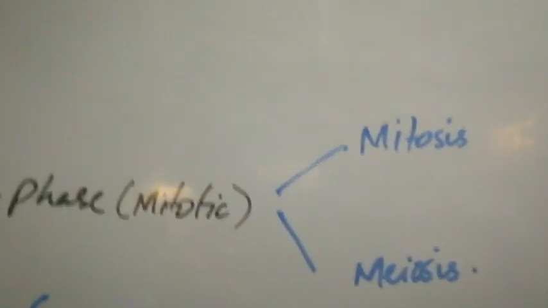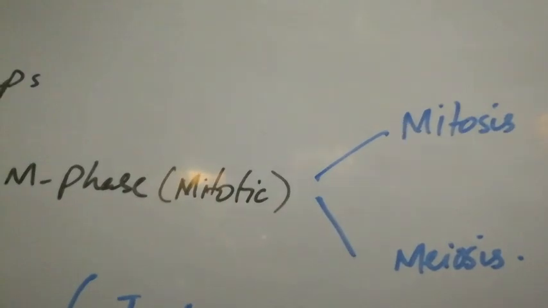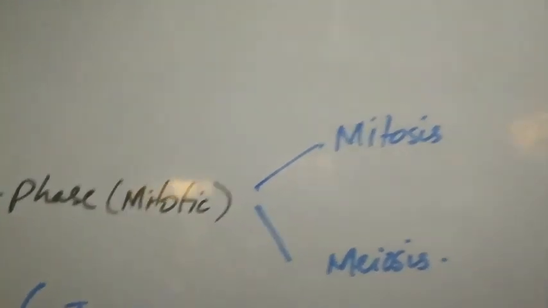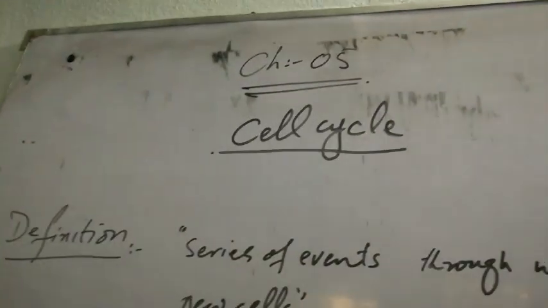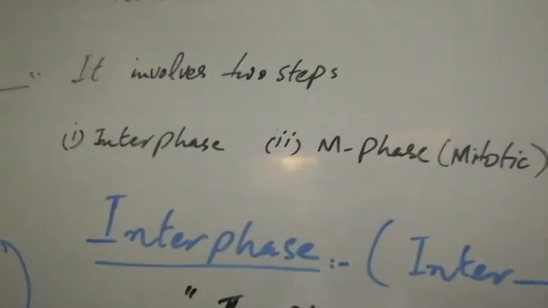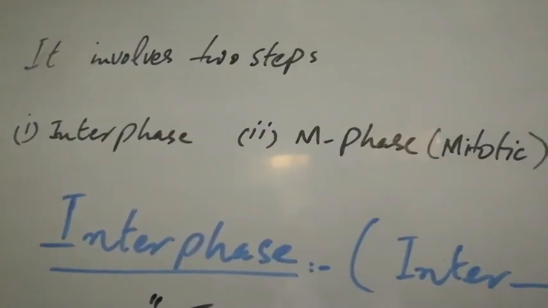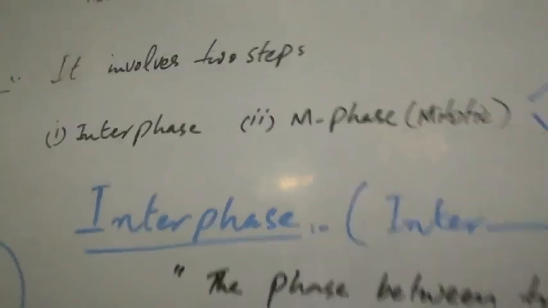About these main steps we will study in the next lecture, inshallah. So this is all for today. Today we have studied the main process called the cell cycle. The cell cycle involves two main phases, called interphase and the mitotic or M phase.